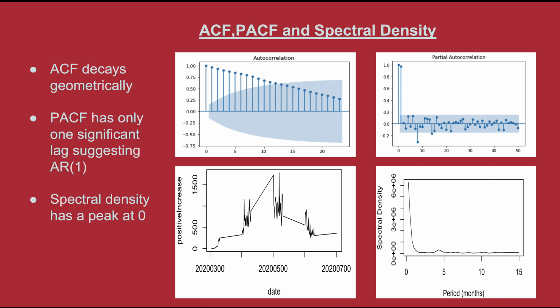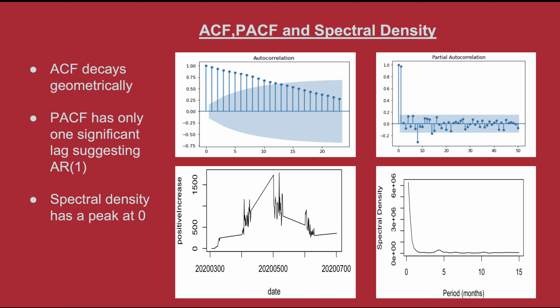I also plotted the ACF between observations at the current point in time and the observations at all previous points in time, as well as the PACF for observations made at 2 points in time. We can see that the ACF decays geometrically, whereas the PACF has only one significant lag, suggesting AR(1).